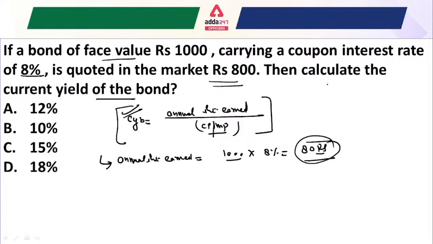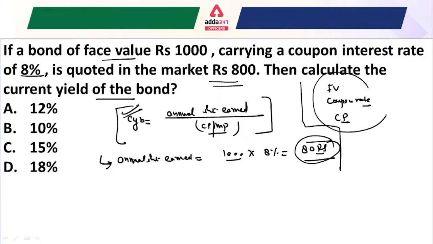Sometimes the question is in theoretical form: what are the components you need for calculating the current yield of the bond? The face value of the bond, the coupon rate, and the current price or market price. These three things you have to know for calculating the current yield of the bond.